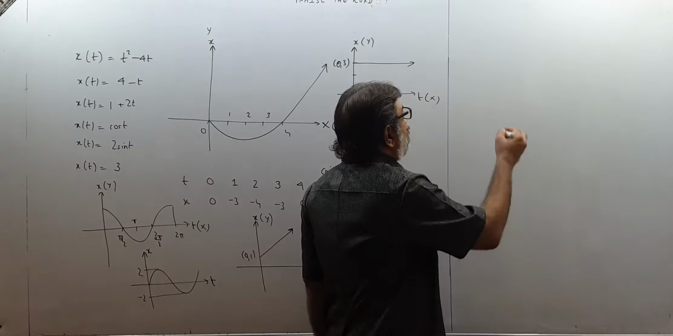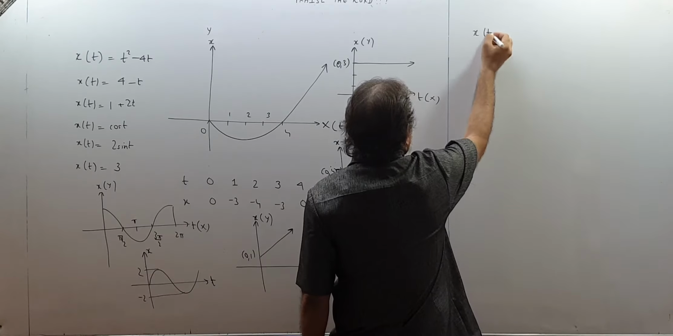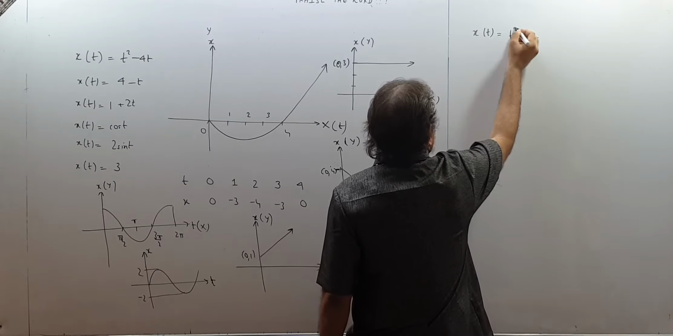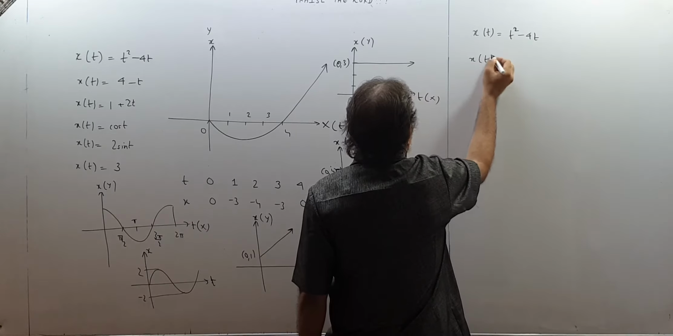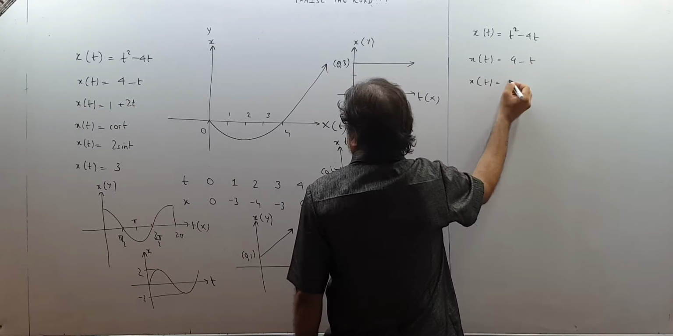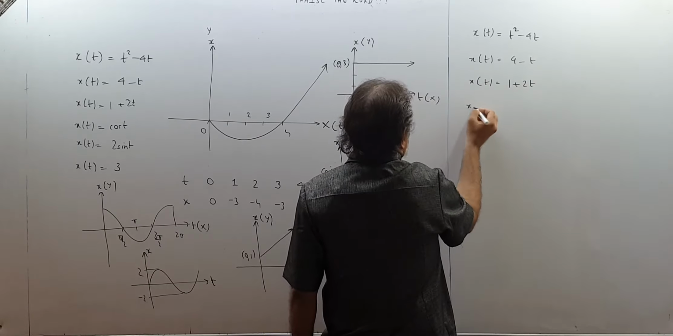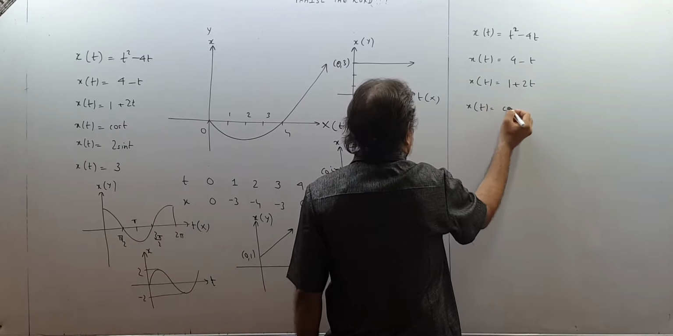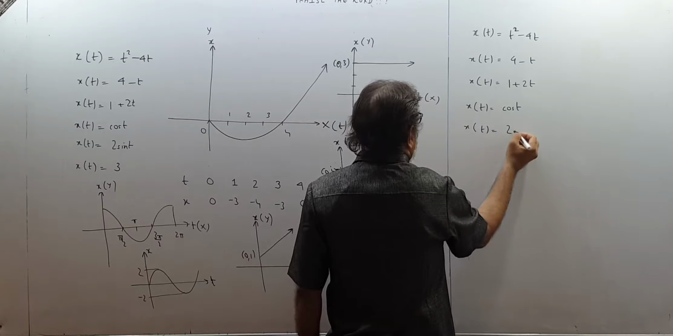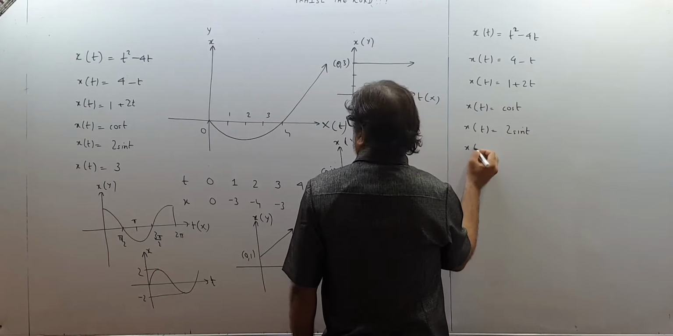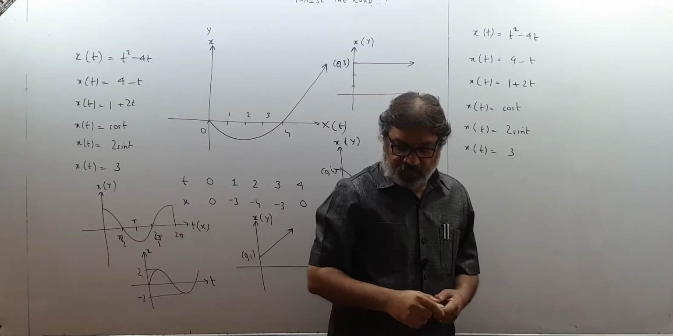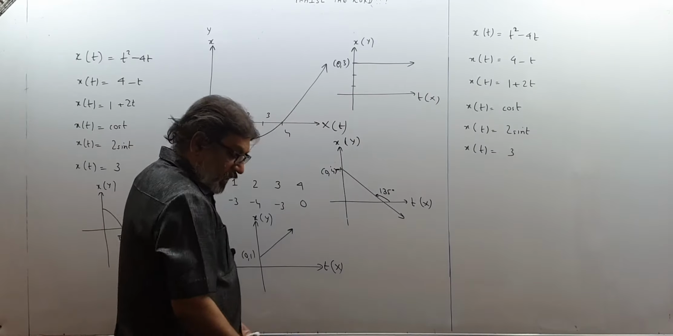So a few relations I have written over here for you. I will just take their use in the future descriptions. One was x(t) equal to t square minus 4t. One was 4 minus t. Then one was 1 plus 2t. Then one was cos t. Then one I have explained, 2 sin t. Then one example I took was 3. And we have drawn the graphs. So children, now after this,